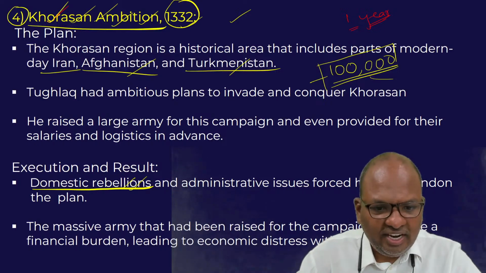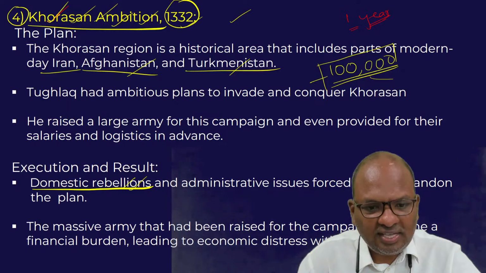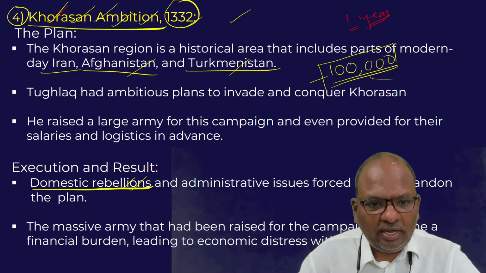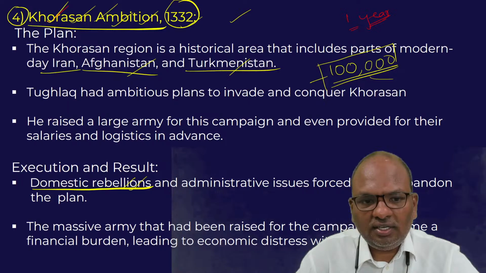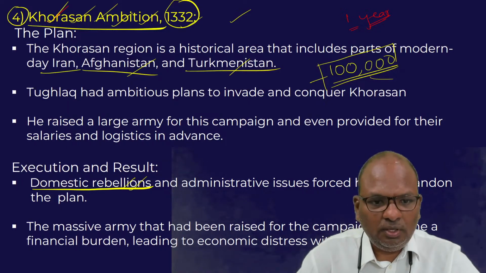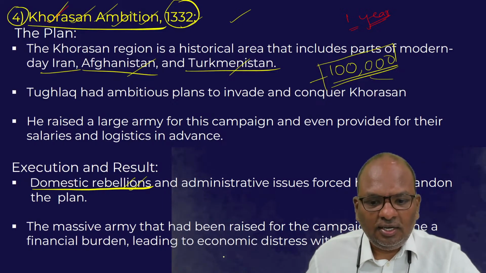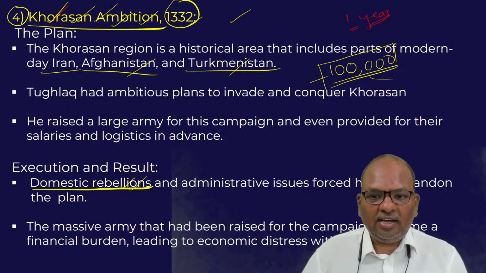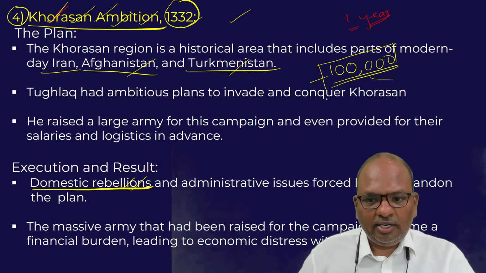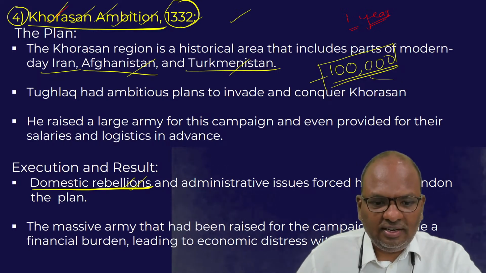The point is, he made the plan, raised an army, and paid one year's salary in advance. But before the time for the invasion of Khorasan had come, Muhammad bin Tughlaq is said to have given up his plan. So this Khorasan ambition is also said to have cost the royal treasury quite dearly. This was because a 1 lakh army is no small army, and the members of the army were also paid one year's salary in advance.